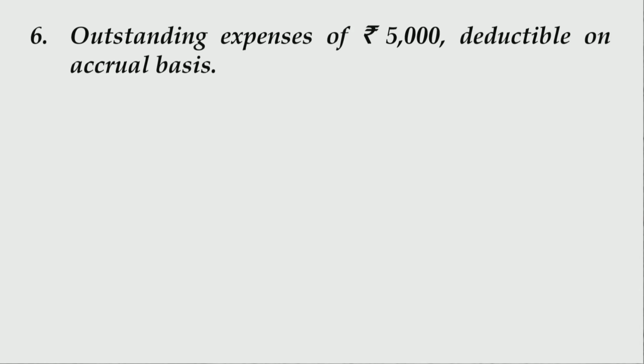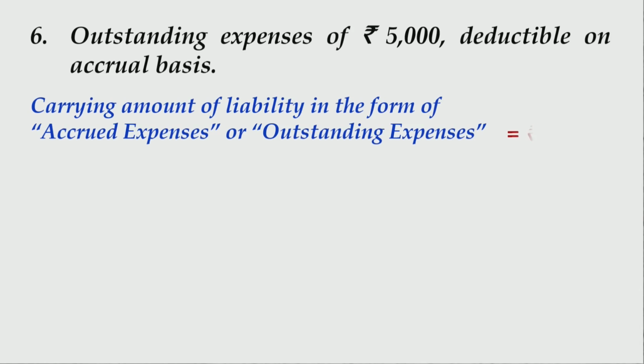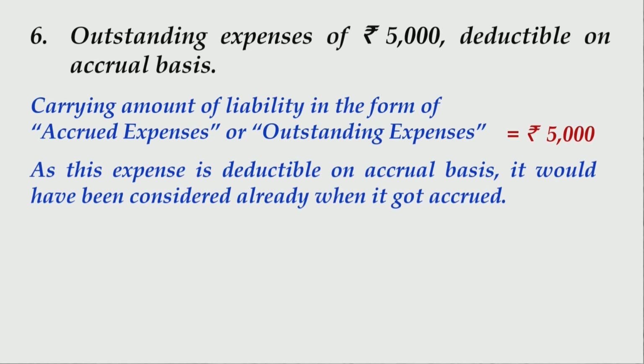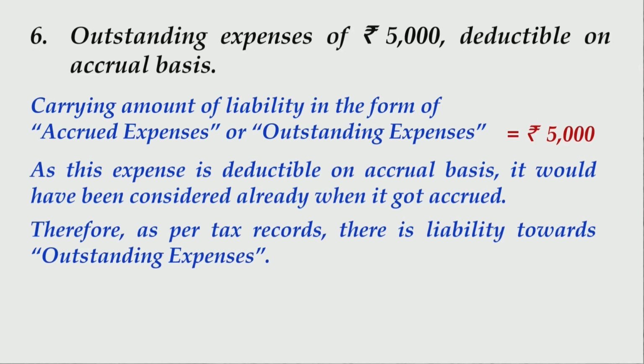Alright, so let us check whether you went correct with the answer. Carrying amount of liability in the form of accrued expenses or outstanding expenses will be rupees 5,000. This was similar to the previous situation. However, this time the expense is deductible on accrual basis, and as the expense has already been accrued, you may just write, as this expense is deductible on accrual basis, it would have been considered already when it got accrued.